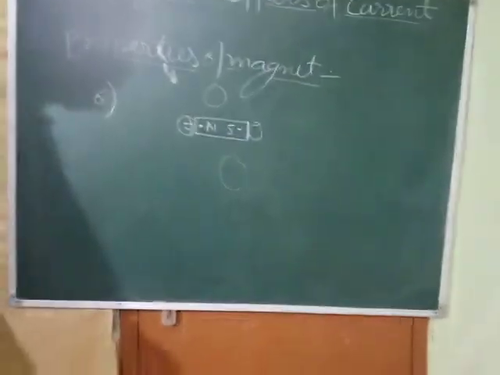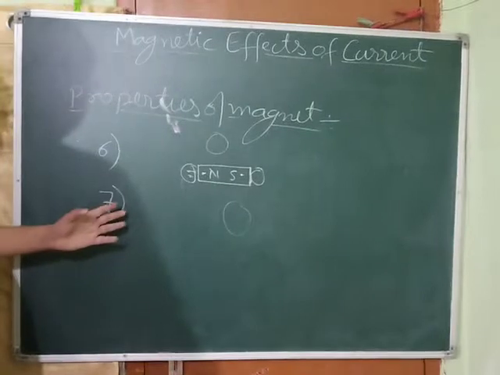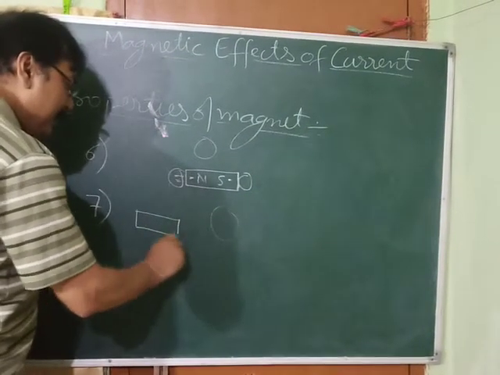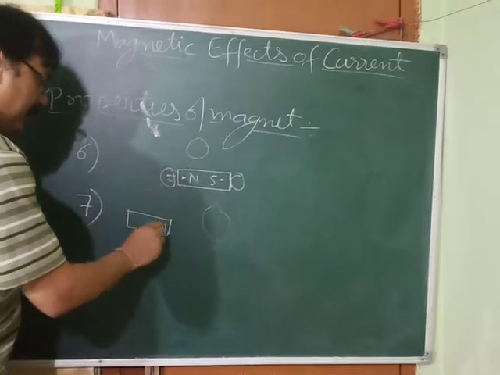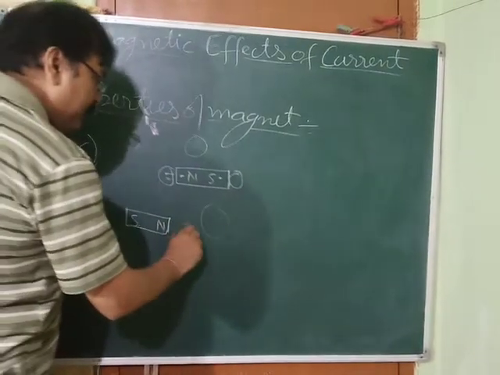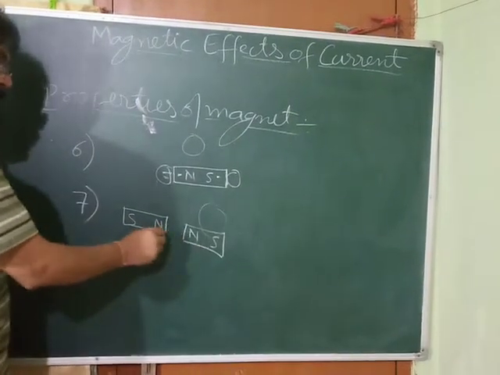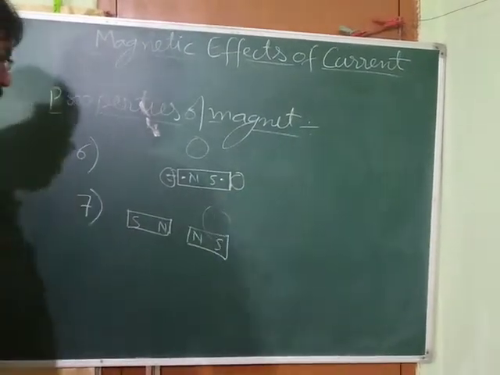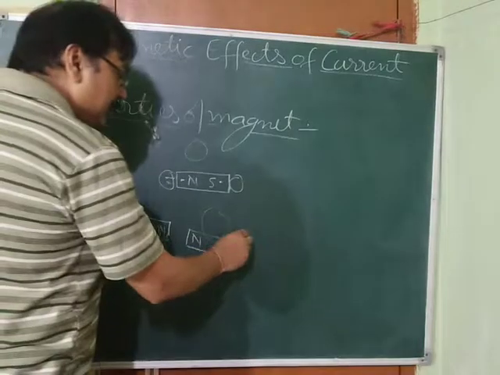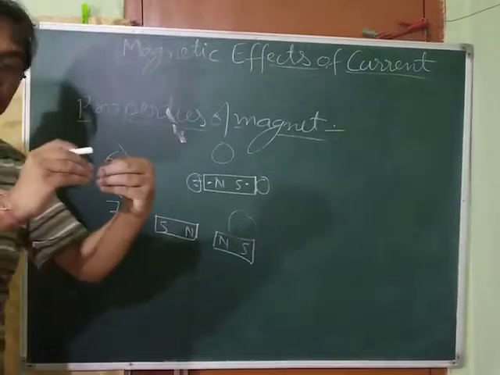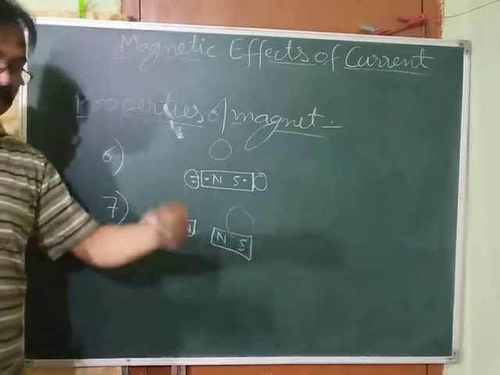Okay, and the seventh point, this is a very important point. Suppose you have got two magnets, this is the north pole of the magnet, this is the south pole, and here I have placed another magnet, north pole and here south pole. Similar poles are in front of each other, then what will happen? They repel each other. Similar poles repel each other, either north facing north or south facing south like this.